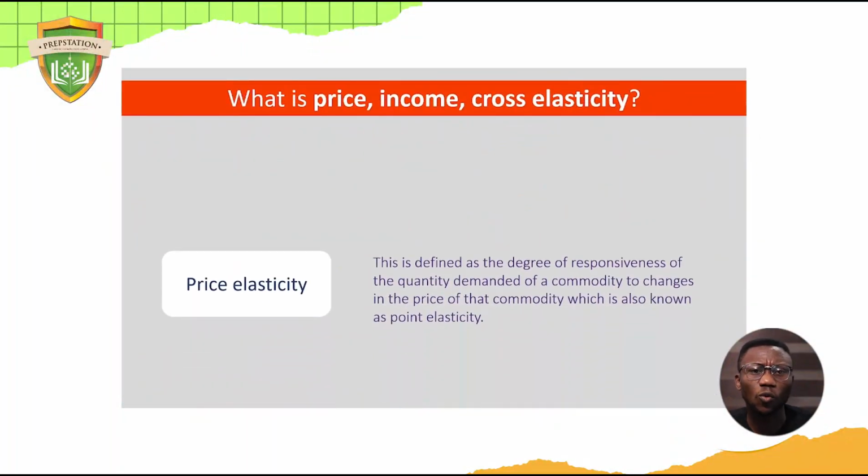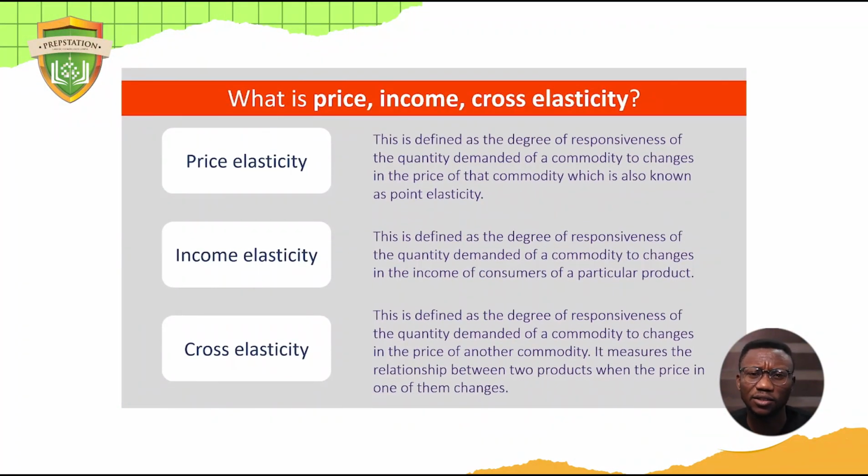So the first question is, what is price elasticity of demand? Very good. From the word, we already know the keyword is elastic. So can price be elastic? Yes, it can be. Can demand be elastic? Yes, it could be. So the question is how? Now, talking about price elasticity of demand is talking about the degree of responsiveness of quantity demanded of a commodity to changes in the price of that commodity, which is also known as point elasticity of demand. What does all this long grammar mean? It simply means when price changes, demand also changes.